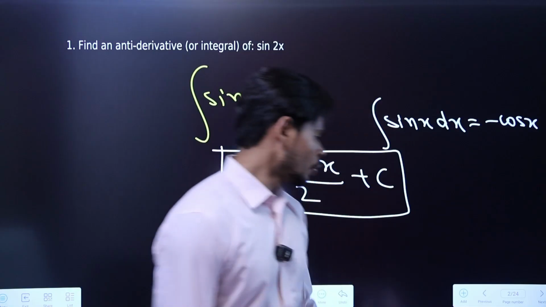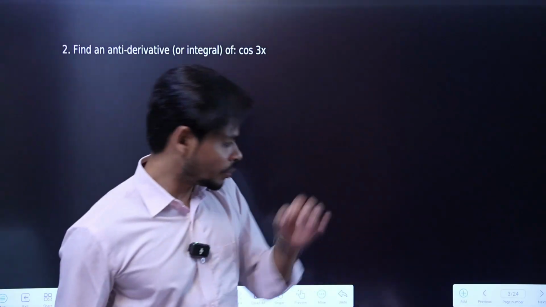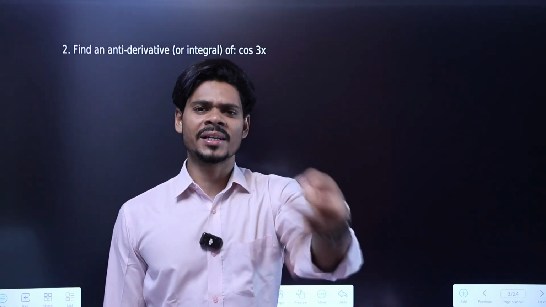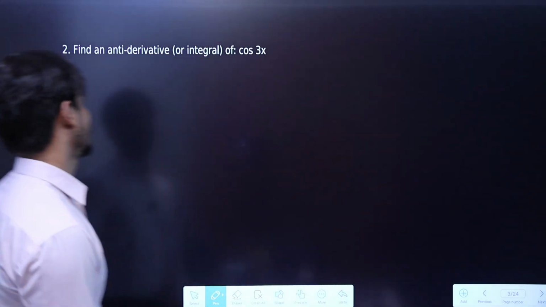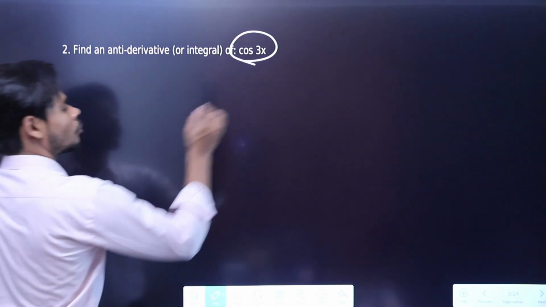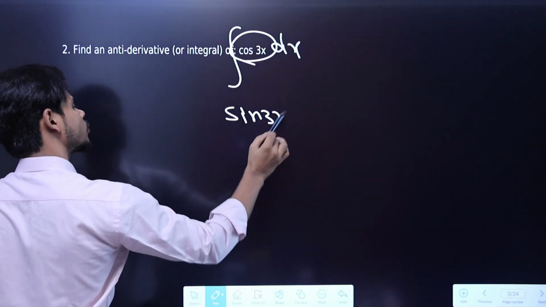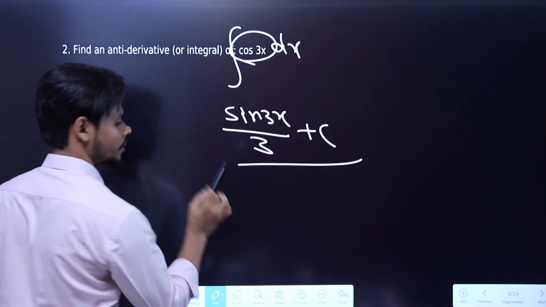Next. So many questions in today's session will take only a few seconds, like 5 seconds, 10 seconds, 15 seconds only, right? Next. Again same thing, integral of cos 3x will become sin 3x divided by the coefficient of x, that is 3, plus c. That's the answer. Next question.